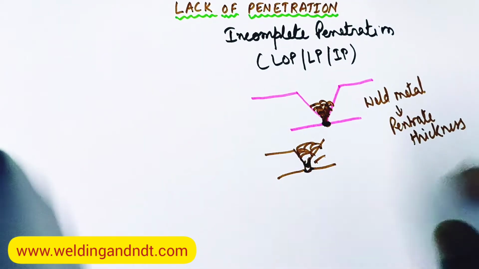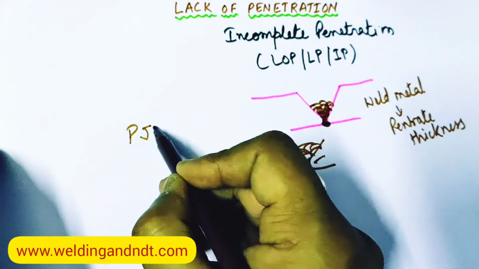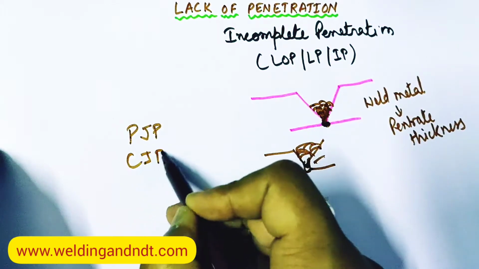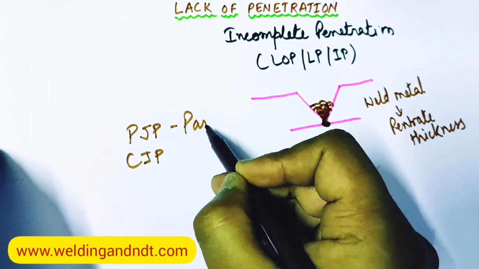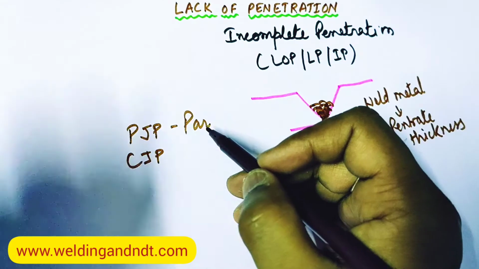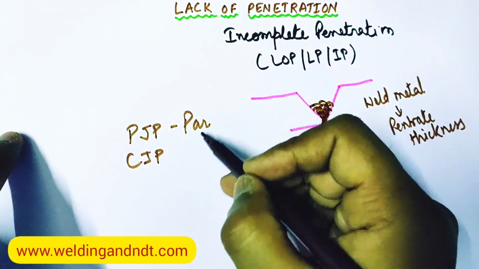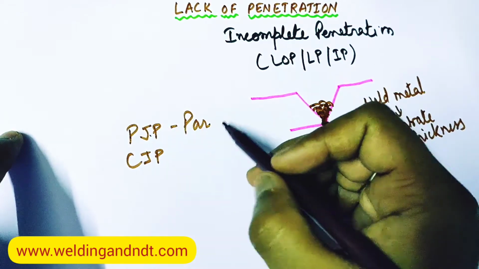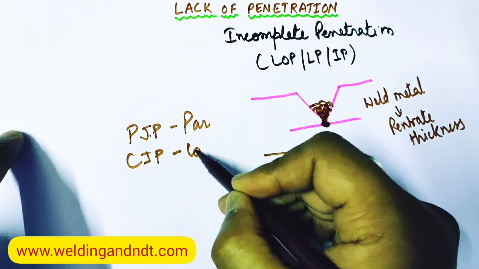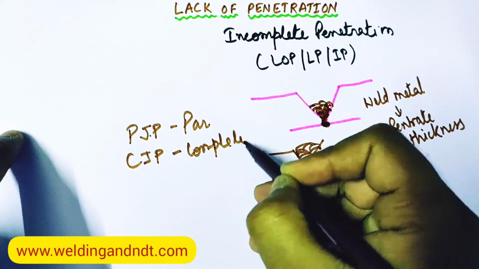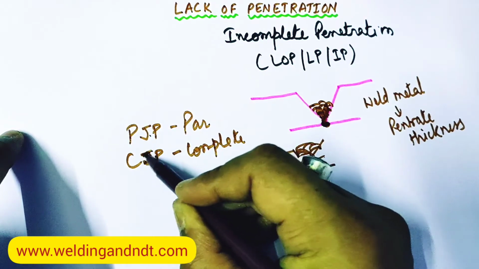Now friends, there are two types of joints. One is PJP and one is CJP. PJP is partial joint penetration welds, and CJP is complete joint penetration.